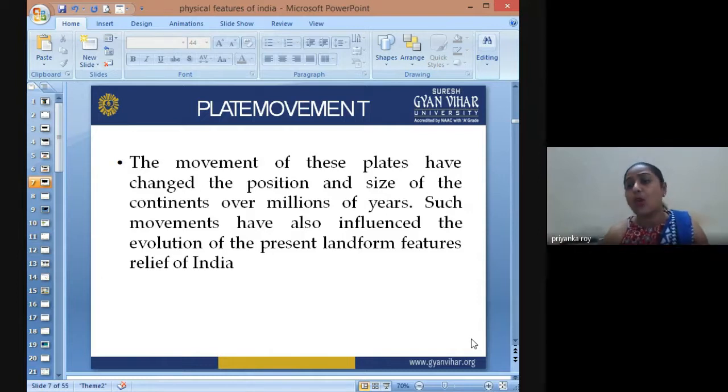So these are all because of the movement of the plates, and these plates are constantly moving. So the change in these plate movements can be seen over millions of years. In a geological time scale, we can see the change in these plate movements.